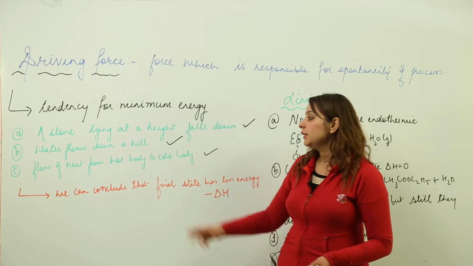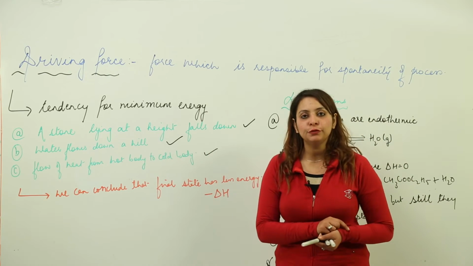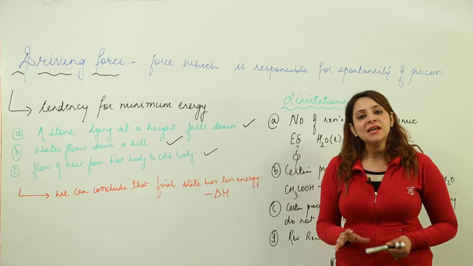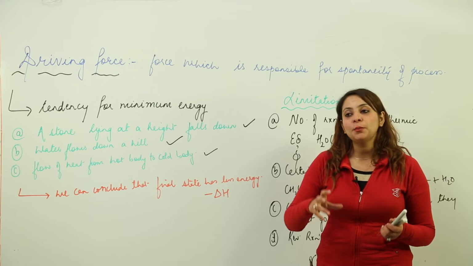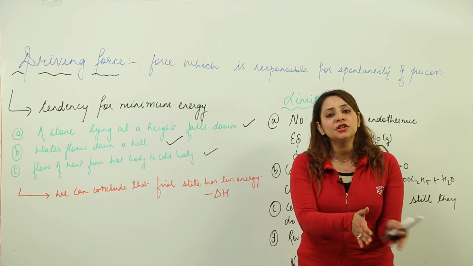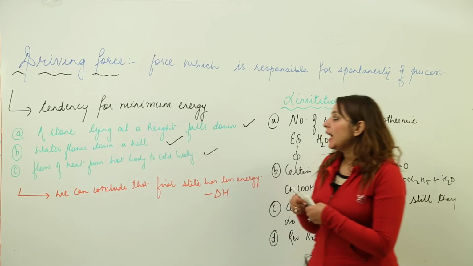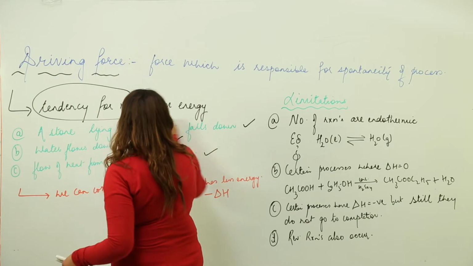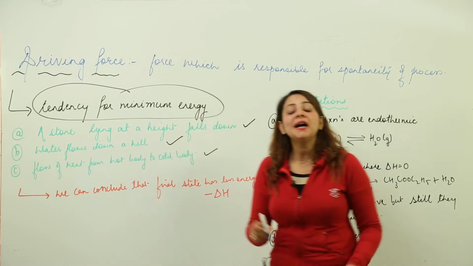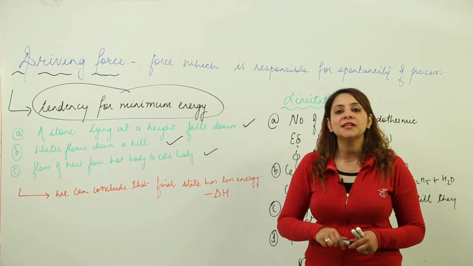So that means in all the examples which I have stated before you, we have seen that the process is moving from the higher energy state to the lower energy state. So it was considered that the tendency to attain minimum energy might be the factor which makes the process spontaneous.